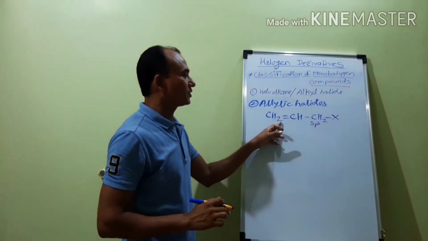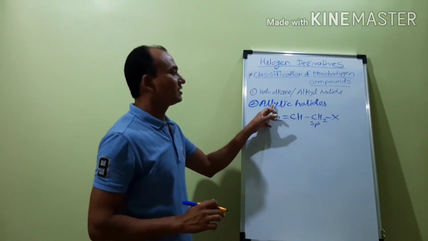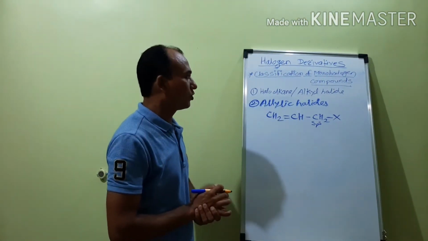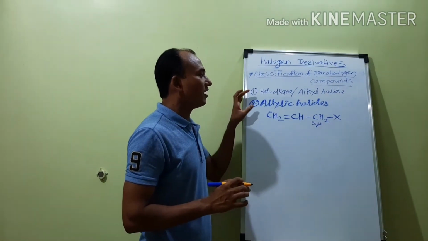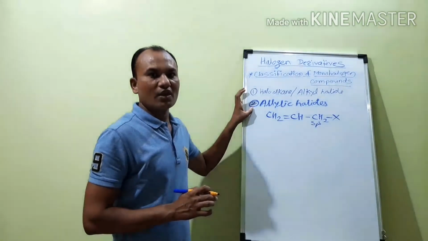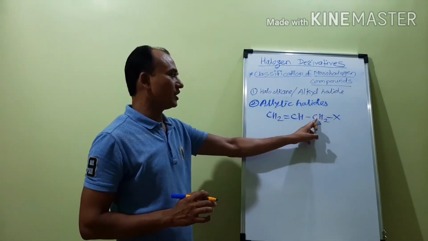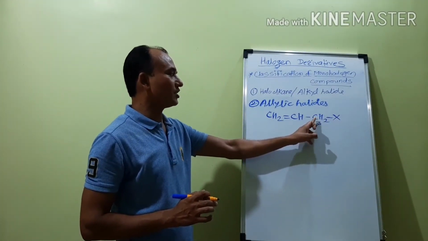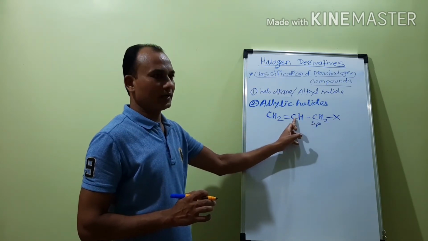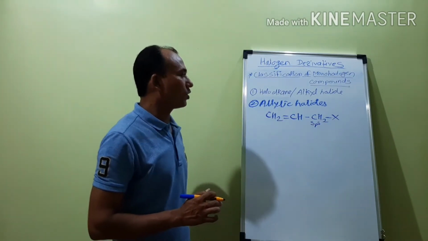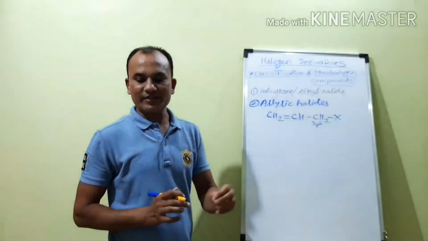Therefore, if such a position is present, then such monohalogen compounds are called allylic halides. So in allylic halides also the halogen atom is attached to the sp3 carbon atom, but this carbon atom is attached to the doubly bonded carbon atom, and such compounds are called allylic halides.